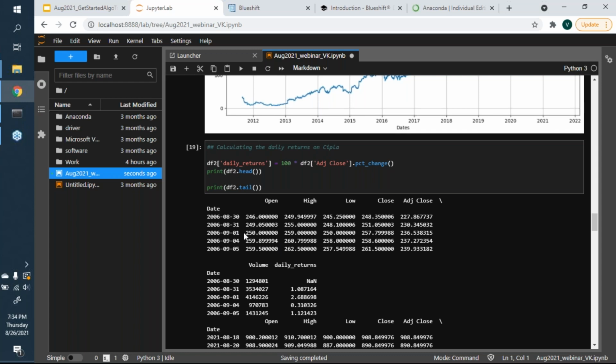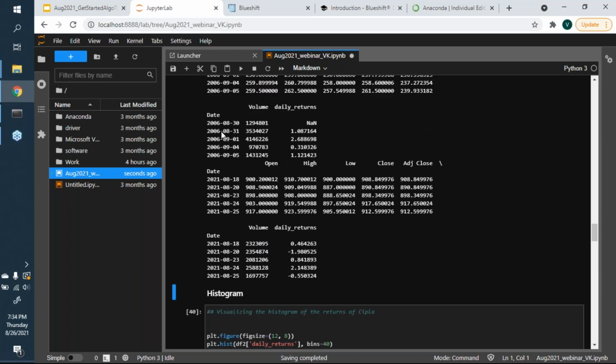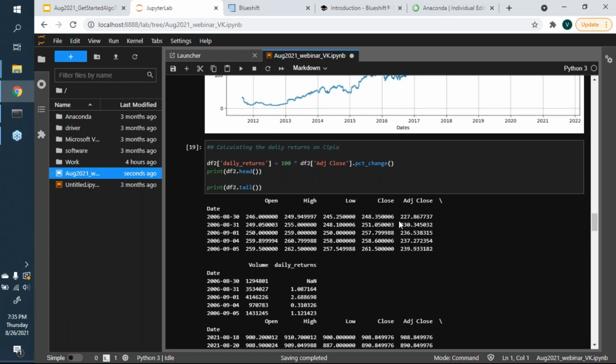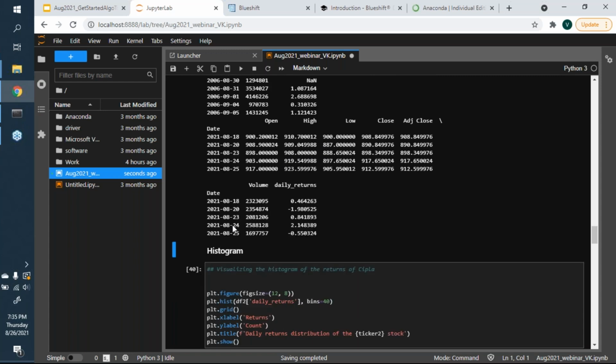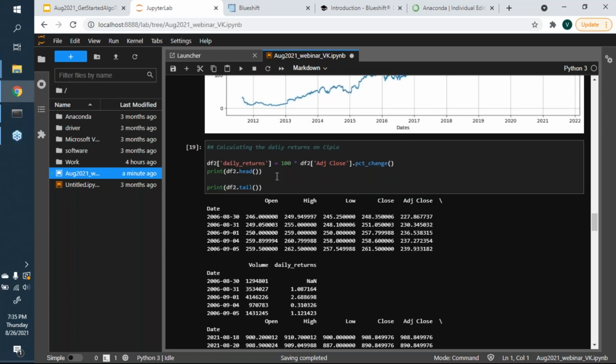For instance, if you were looking at Cipla's daily returns on 31st of August 2006, it gave you a return of 1%, because the price moved from 227.8 to 230.3. Similarly, 2.7%, 0.3%, and so on. So you have these daily returns all over the place for Cipla.